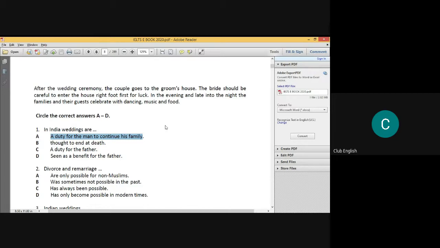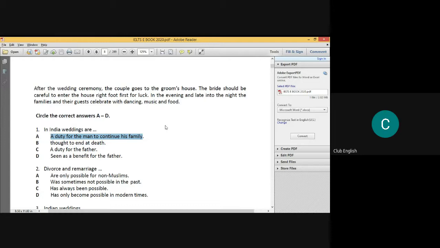If in IELTS it is written in the paragraph that the sun rises from the west, and you are very sure that the sun rises from the east, everybody knows that, right? You don't have to apply your common sense beyond the context of the paragraph. Do what is written, understand what is written, and answer from the text in front of you. Do not write the general truth which you know, so that will help you in scoring more.